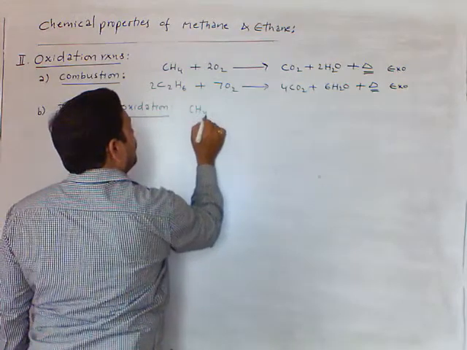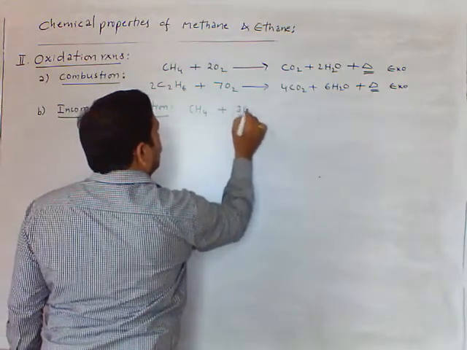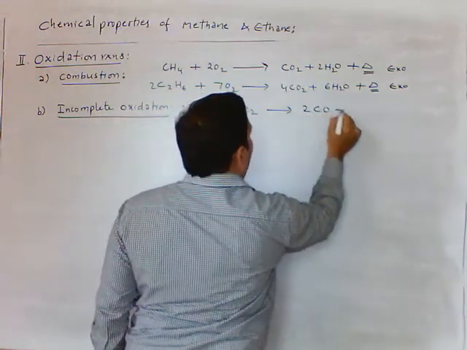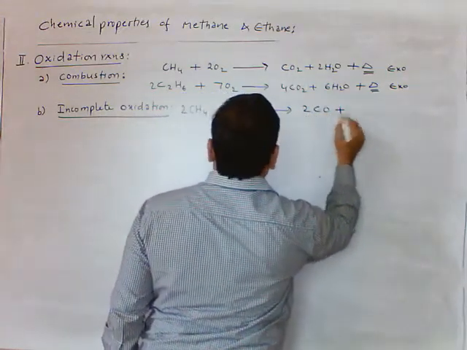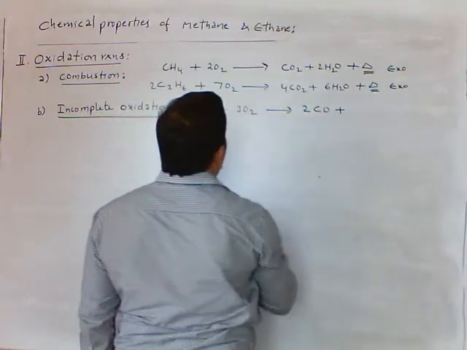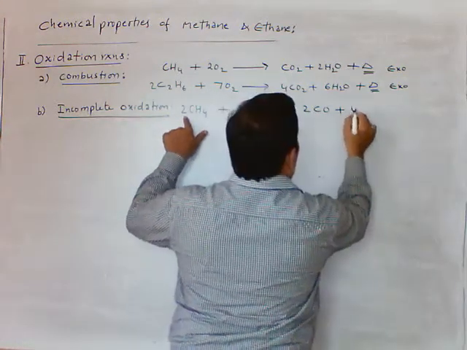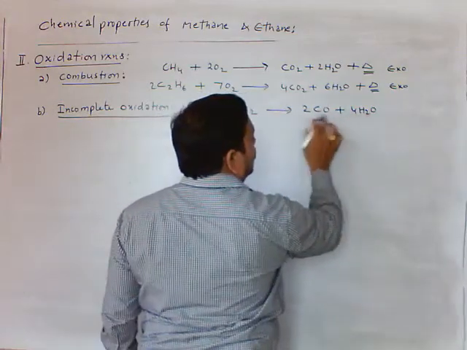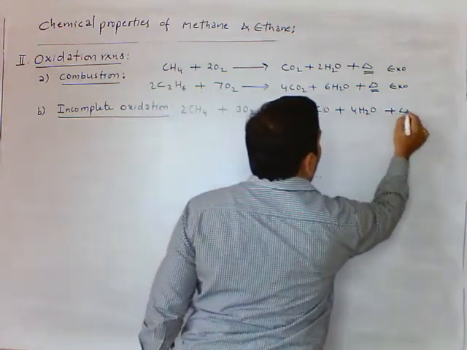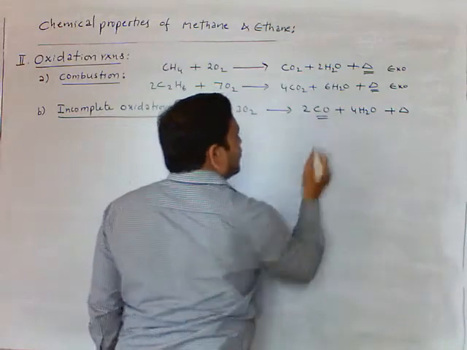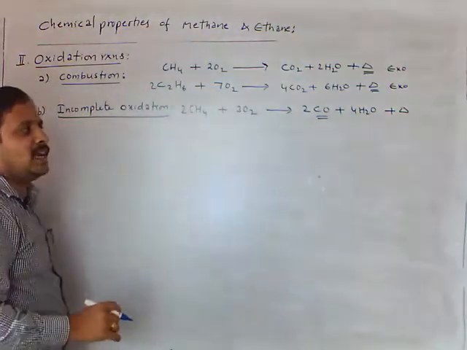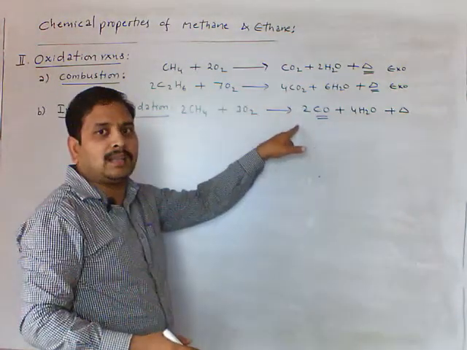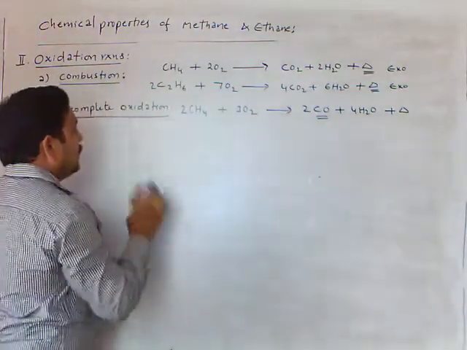Methane plus 3O2, 2 moles I am taking, 2CO plus 4H2O. Here oxygens 4, here 2, 6. It is also exothermic reaction. In this incomplete oxidation reaction, carbon monoxide is formed. Complete oxidation, carbon dioxide is formed. That you have to remember.